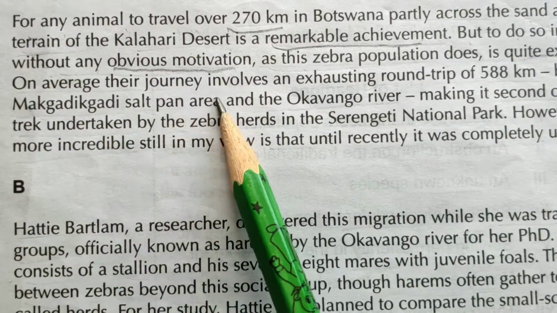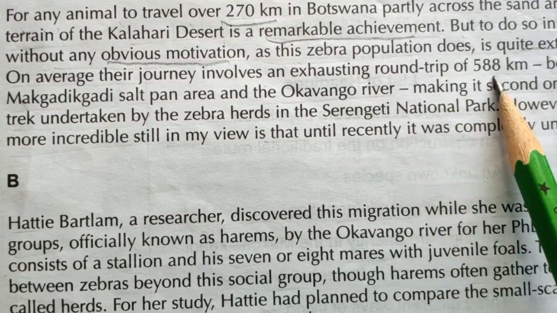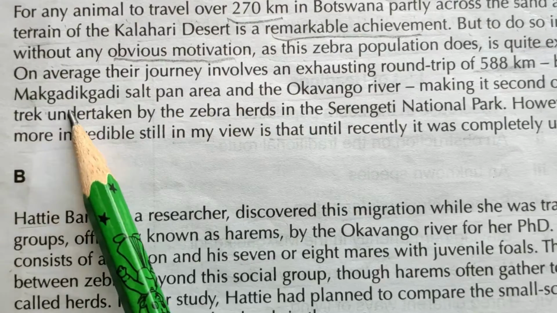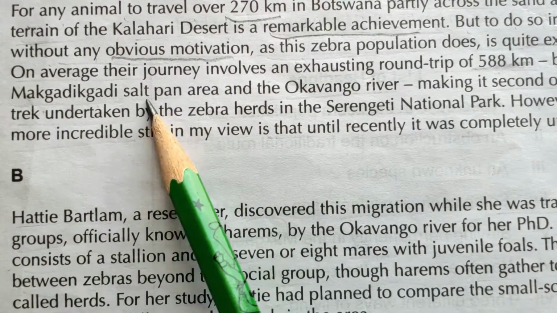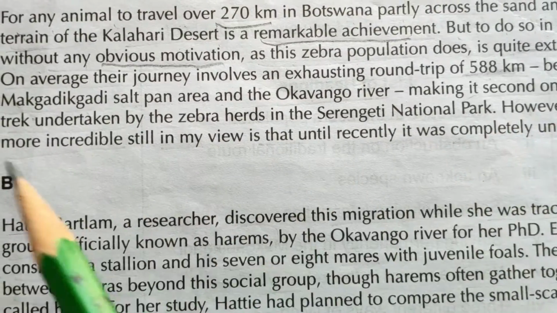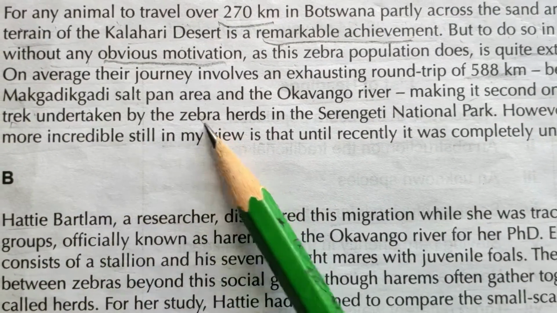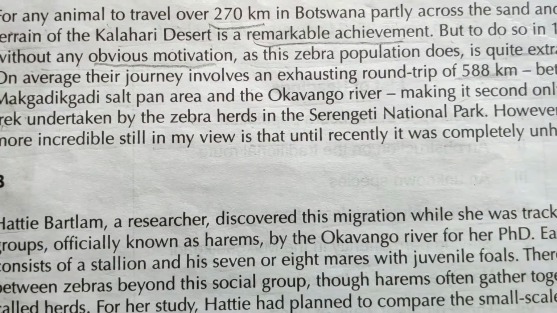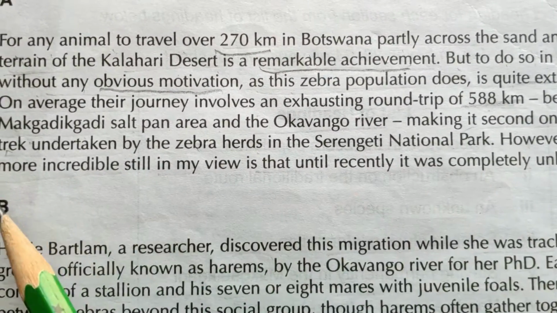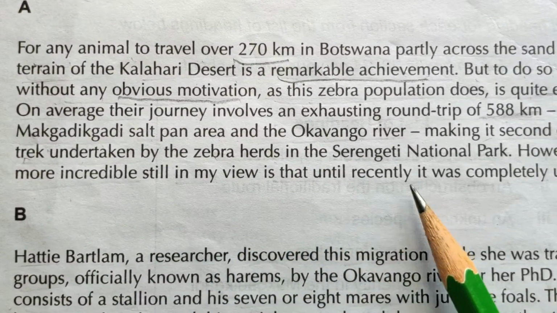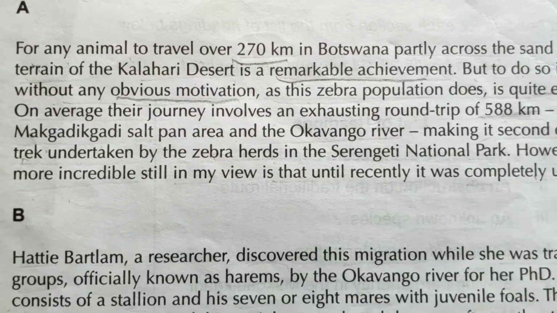On average, their journey involves an exhausting round trip of 588 km between the Makgadikgadi salt pan area and the Okavango River, making it second only to the great trek undertaken by the zebra herds in the Serengeti National Park. However, what is even more incredible still, in my view, is that until recently it was completely unheard of.